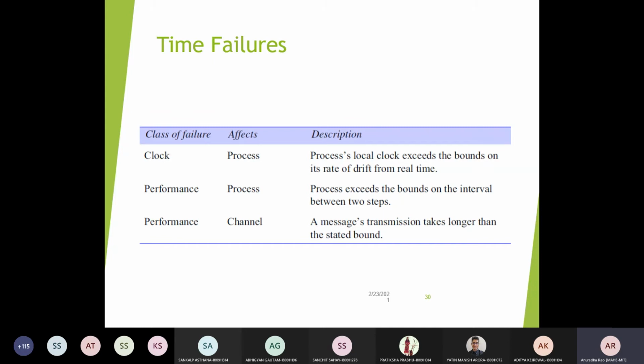Yes. So basically, you will have to focus on the three major failures which are possible in case of distributed system process interactions: omission failures, arbitrary failures, and timing failures. Yes, any doubts?